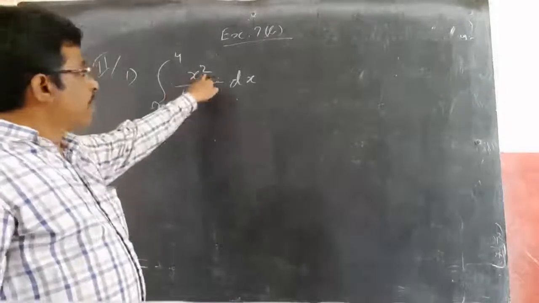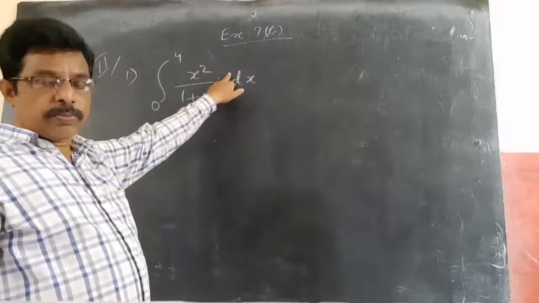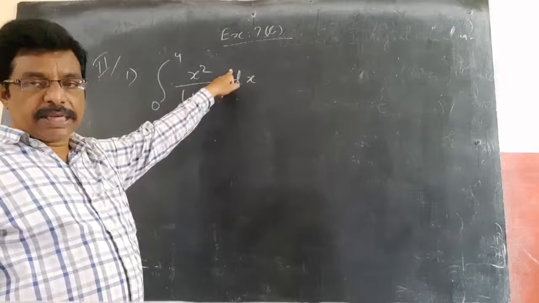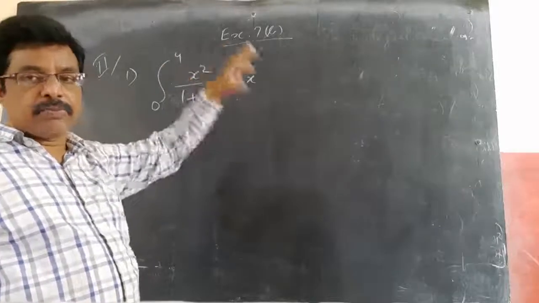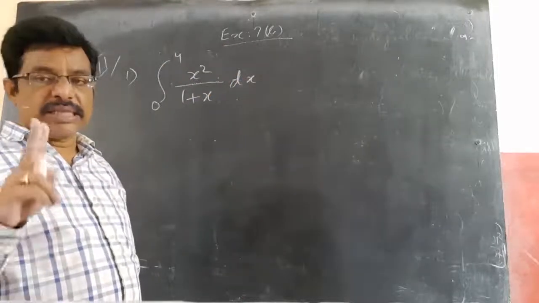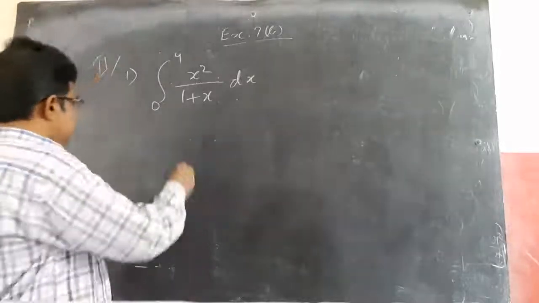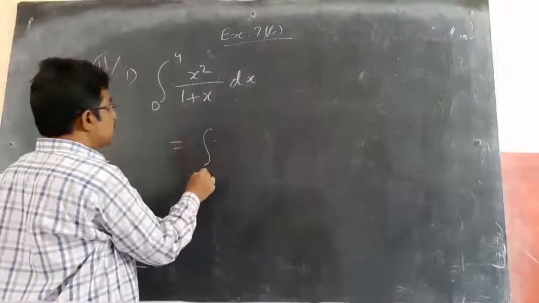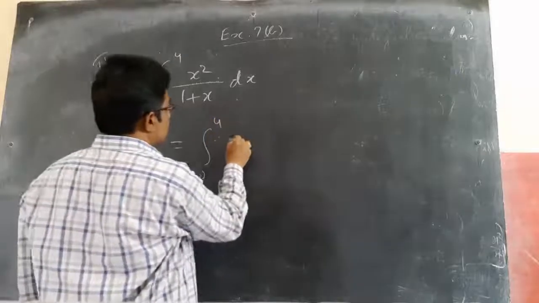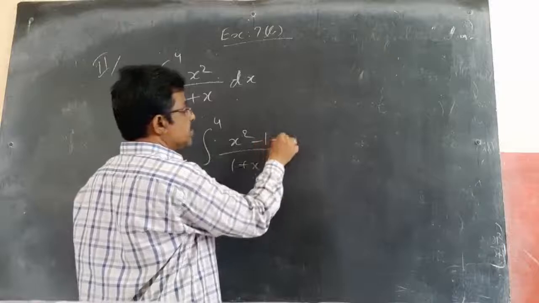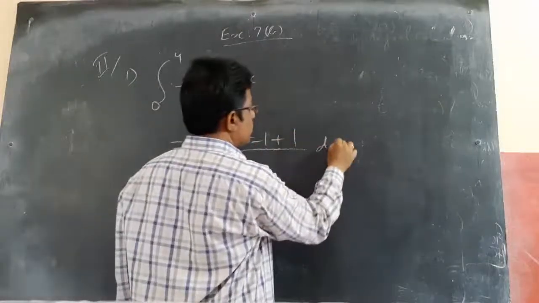Logically means minus 1 plus 1 you can do, so that value will not change. Then a square minus b square is a plus b into a minus b, then simplify it. So two ways of doing: one is ordinary division, other way is minus 1 plus 1. I am going for the logical method. So integral 0 to 4, x square by 1 plus x. I am going for minus 1 plus 1, so that value will not change.